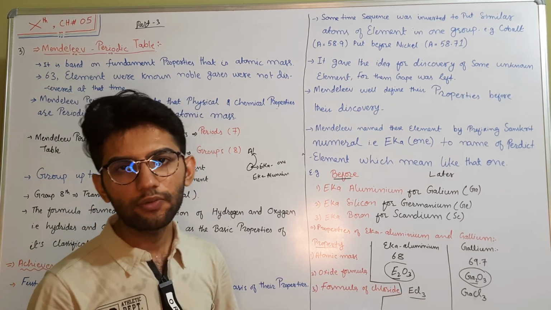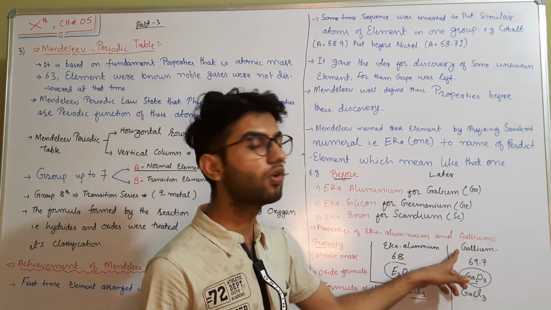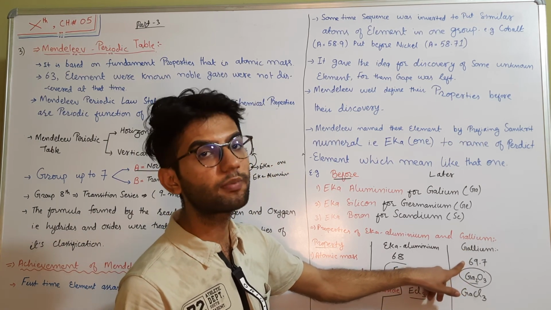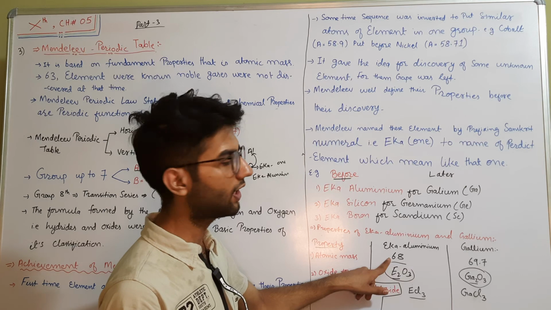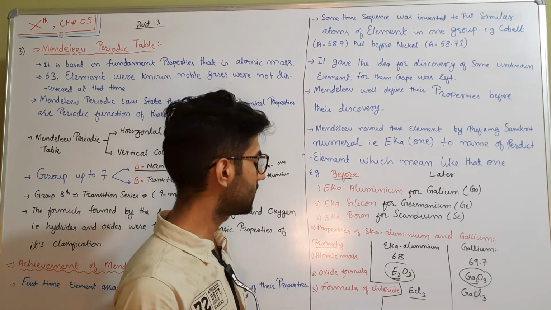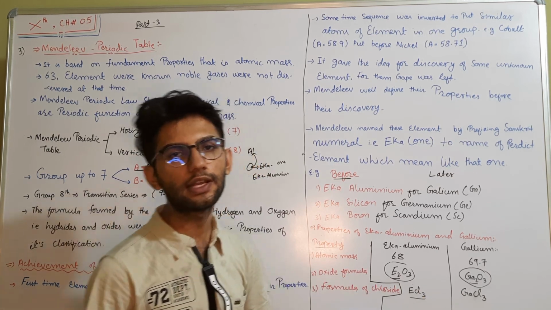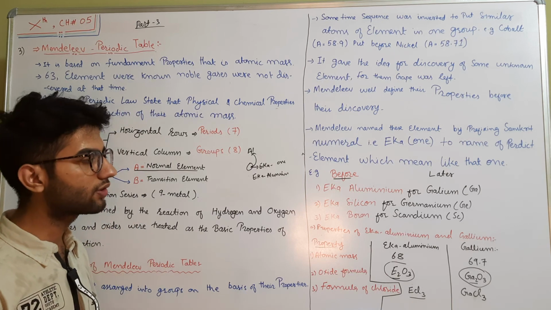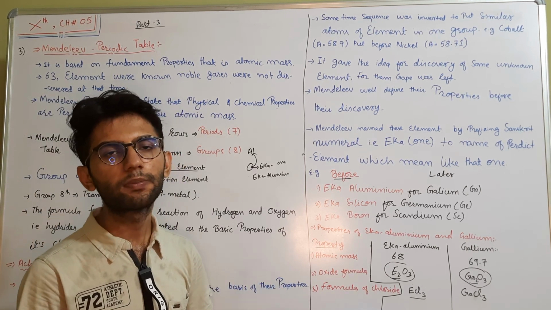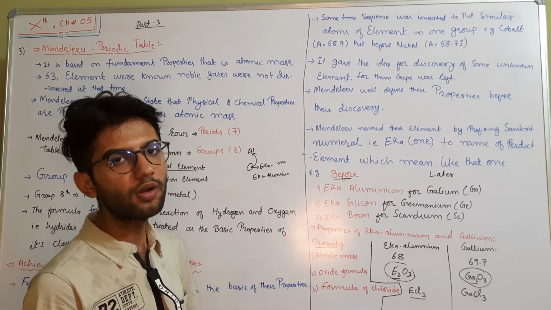And with the good resources that we have right now, we have found the unknown element in that place, which is gallium, and its atomic mass is 69.7. It is approximately 68. The oxide formula is E2O3, and gallium also forms Ga2O3. The chloride formula is ECl3, and gallium forms GaCl3. It shows the similarities between the hypothesis, the eka-aluminium properties given by Mendeleev, and the properties that we know right now about gallium.